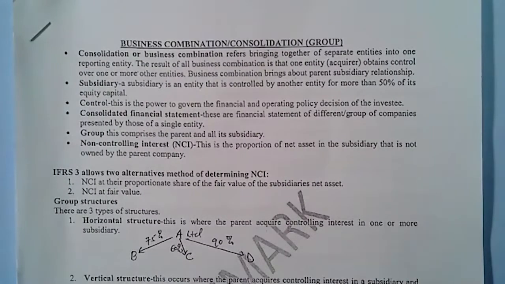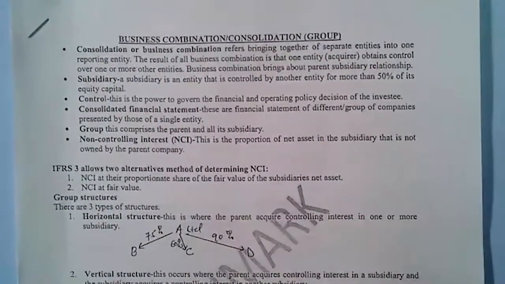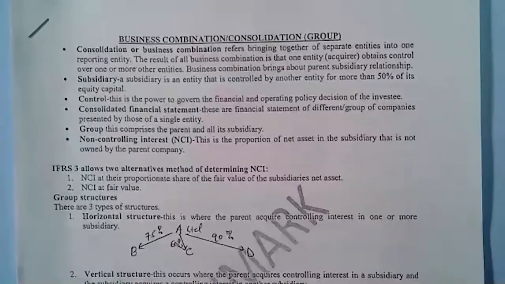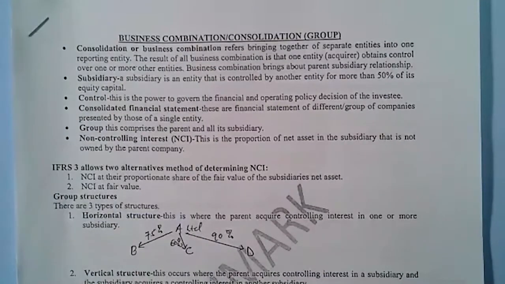And how do we measure, or how do we value the NCI? IFRS 3 allows two alternative methods of determining NCI. Number one, NCI at the proportionate share, like that 20% of the fair value of the subsidiary's net asset. Or number two, NCI at fair value. Fair value is the market value. So those are the two alternatives you can use to determine the NCI.